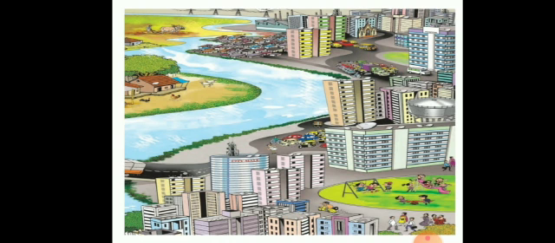You can see instead of small houses, here are big buildings. There is a park. In this way, you can see the transport system uses different vehicles, 4-wheelers, 2-wheelers. This is the difference between rural and city areas.